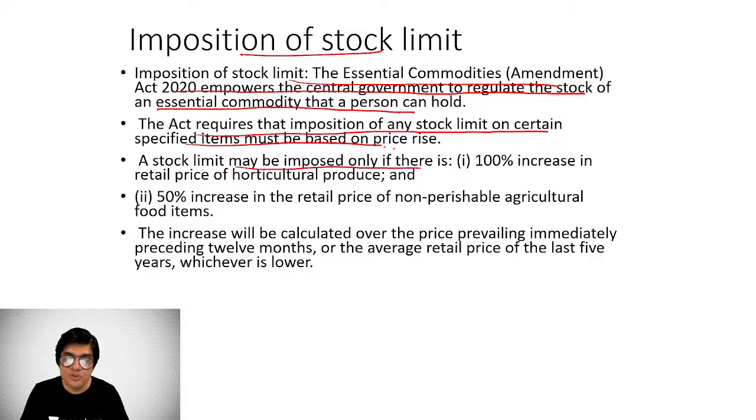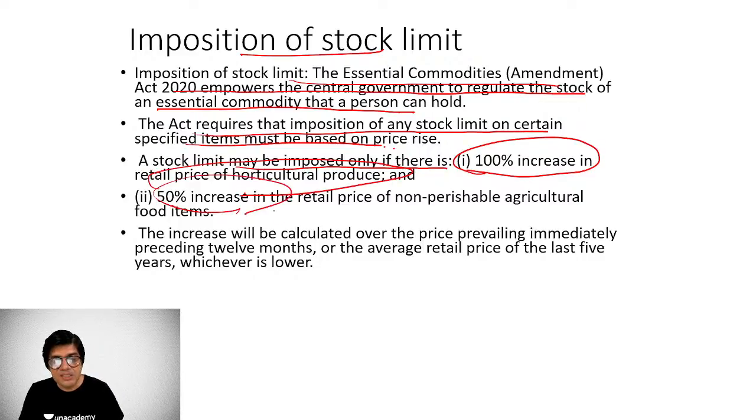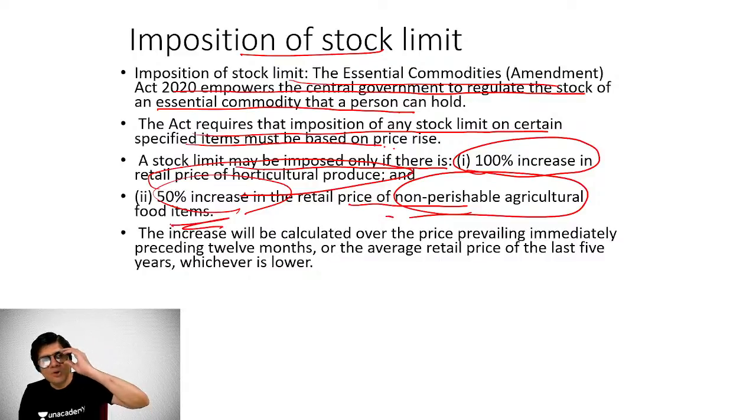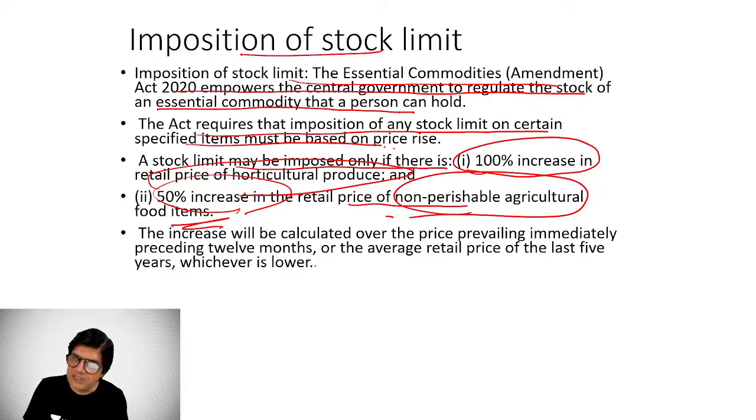Stock limit may be imposed only if there is a 100% increase in retail price in horticulture produce and a 50% increase in retail price in non-perishable agricultural food. If it is non-perishable, the limit is a 50% increase; if it is perishable, like fruits and vegetables, it is 100%. Perishable means the horticulture produced items.